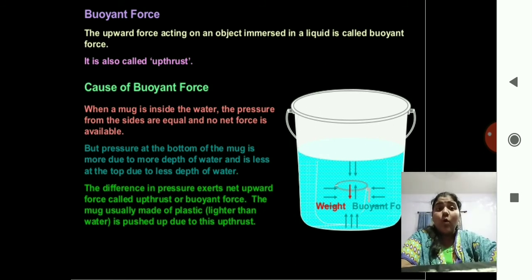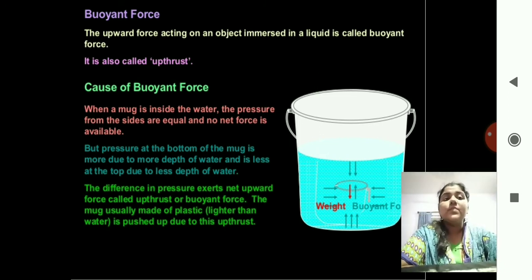Now we can see what is buoyant force. The upward force acting on an object immersed in a liquid is called buoyant force. It is also called upthrust. Now, what are the causes of buoyant force?